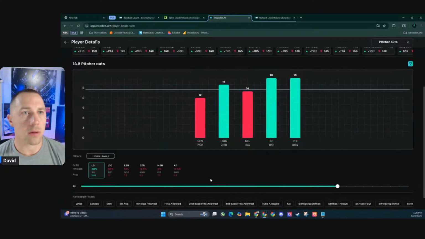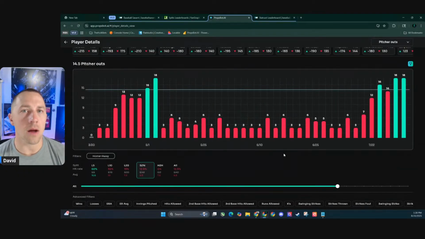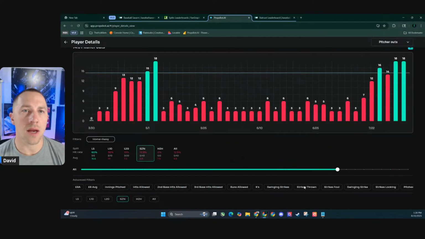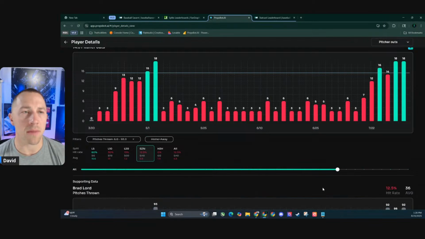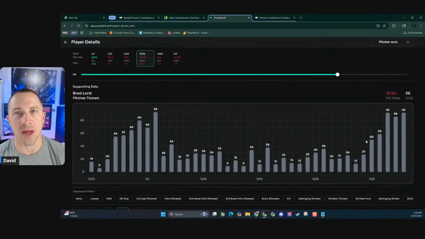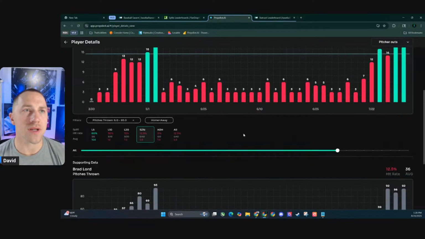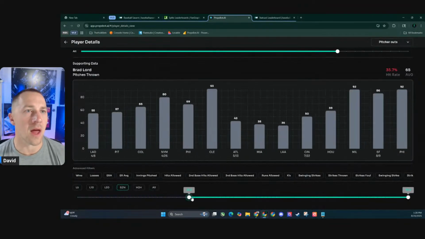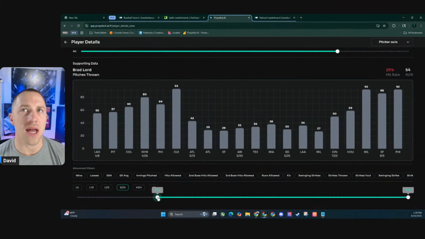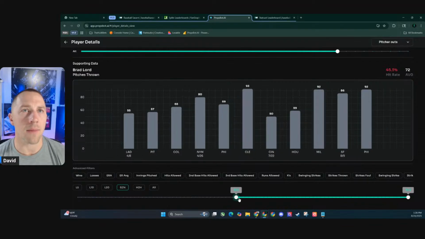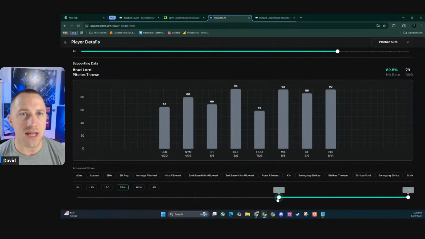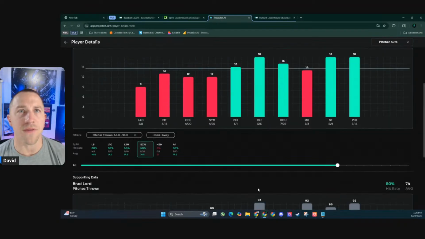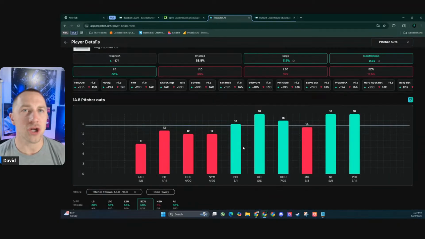Brad Lord, season long. Obviously, he was in a position where he was probably coming in late or only getting a tiny bit of run. So this is his season. So he's probably like a closer or reliever here up until here. And then let's look. So let's just say, when he plays a full game, he's at least getting, let's call it, man, I don't know, what would you say, 60 maybe? So let's say he gets about 55. Let's just look at 55. So when he's playing a real game, pitcher outs here, that's kind of what you're looking at.